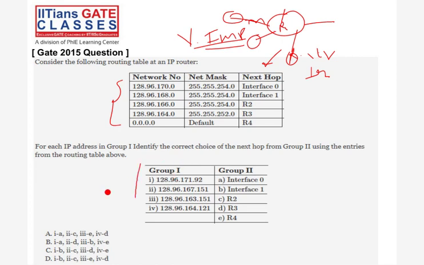The question is clear, easy. You know the masking thing, how you have to do the masking. The table is given one by one. You have to apply the mask and check whether it is matching or not. And masking 254 means... oh, not 31. The last octet is 0. So 255.255.252.0, so 16 plus 6. That is the masking number. So you have to apply that and find out which packet will go where, which interface or router. Interface means your different subnet, and router means a different router.